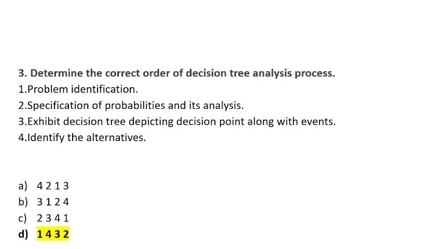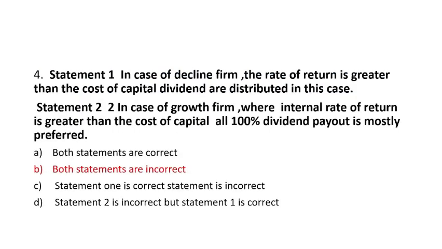Decision tree analysis is used generally to analyze the risk involved at the time of capital budgeting. So first you will identify the problem, then you will identify the alternatives available. In the third step, you will exhibit the decision tree, which will depict the decision point and the events, and after that you will specify the probabilities and its analysis. 1, 4, 3, 2 is the right answer. Let's see question number 4.